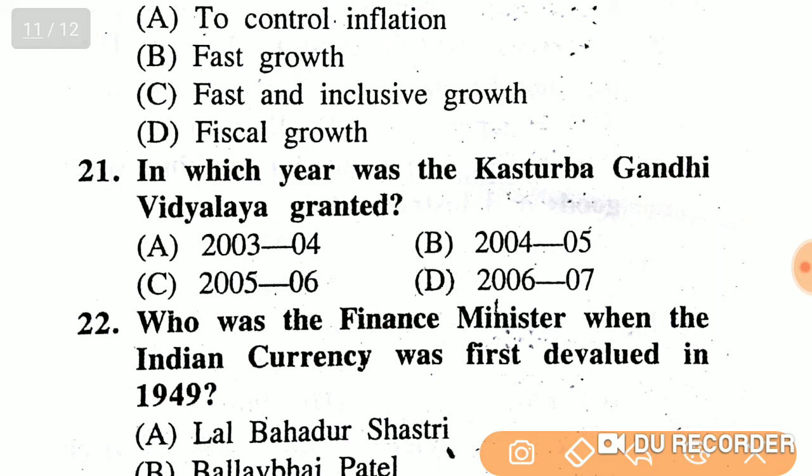In which year was the Kasturba Gandhi Vidyalaya granted? 2003-4, 2004-5, 2005-6, 2006-7. The right answer is option B, 2004-5.